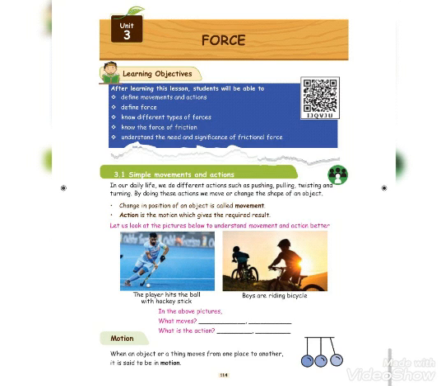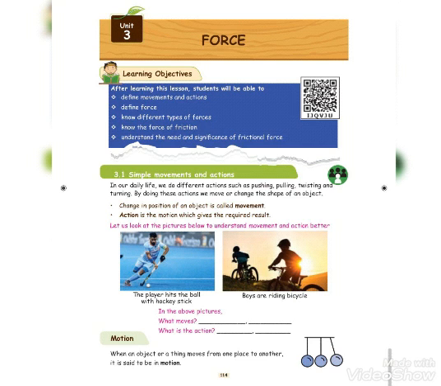Change in the position of an object is called movement. For example, I place it in a straight way, you just turn it. That is called movement.